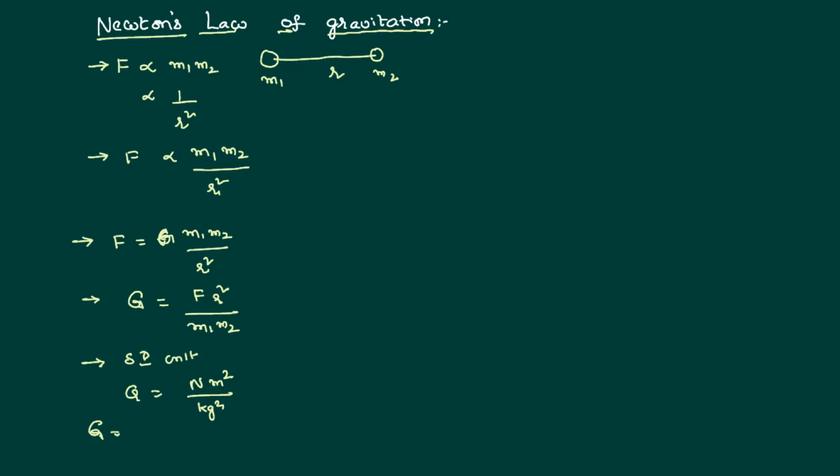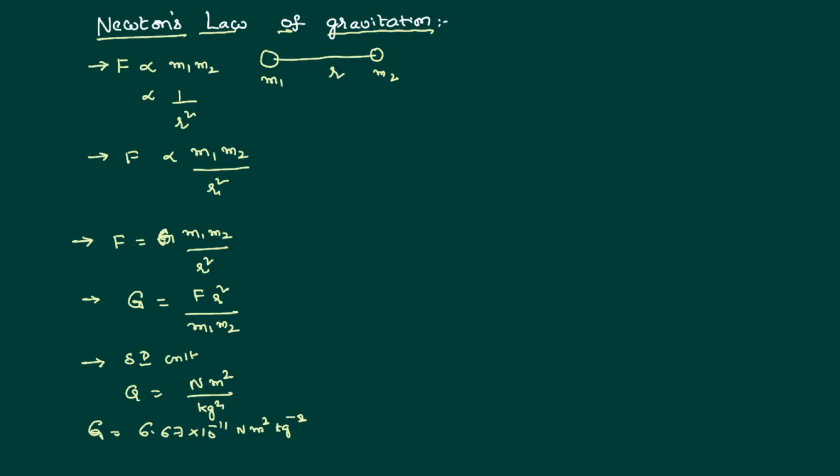It is experimentally proved that the value of the universal gravitational constant is 6.67 into 10 power minus 11 in the SI system. That is Newton meter square kilogram power minus 2.